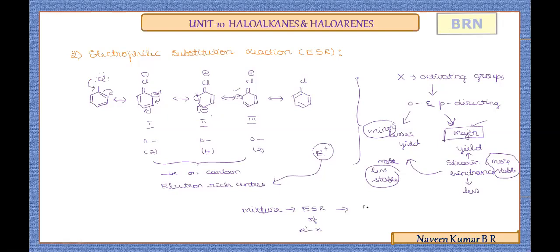The mixture of products are ortho and para products. Para products will be obtained in the major yield due to the steric reason. Ortho products will be obtained in lesser yield or as the minor product because steric hindrance is more, and the product is less stable when compared to the para. So this will be asked as a reasoning question. Try to understand, for 1 mark the concept is useful. All the examples of electrophilic substitution will be direct 2-mark questions. You can consider that with examples, which we'll now try to learn.